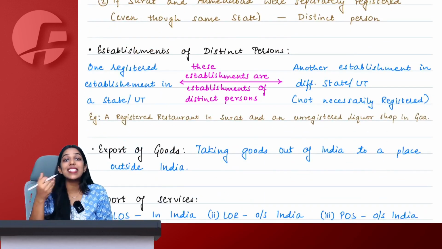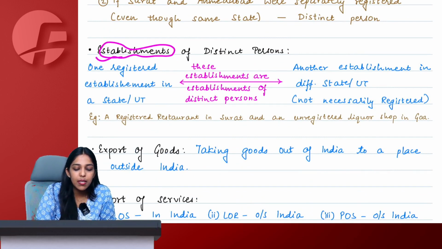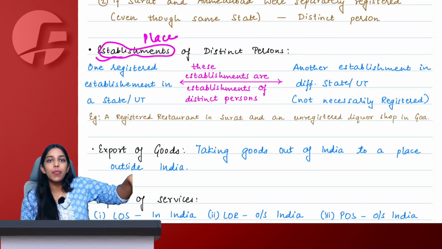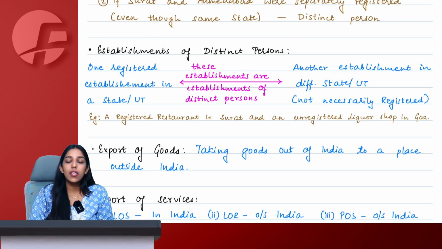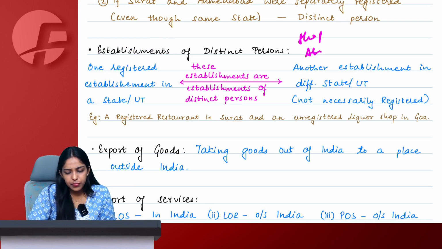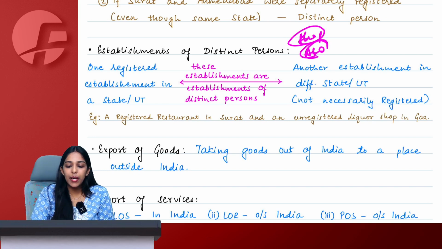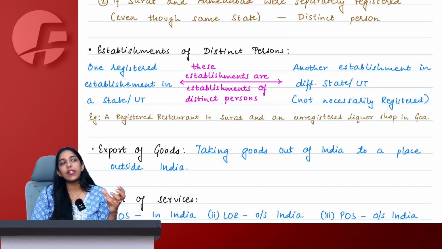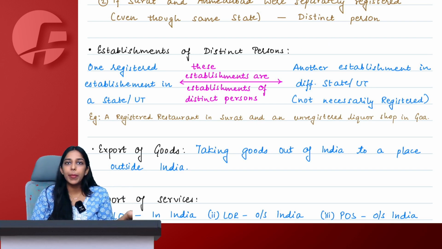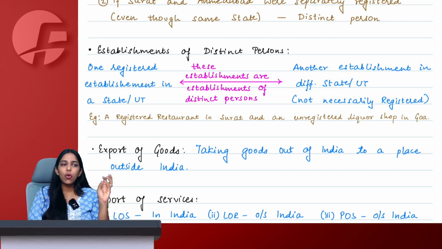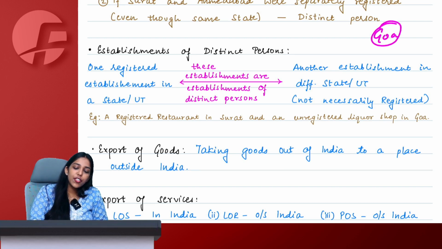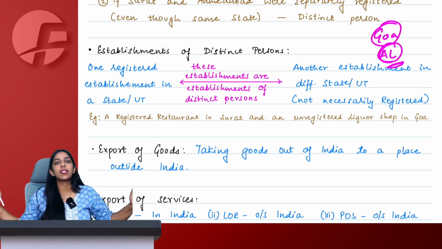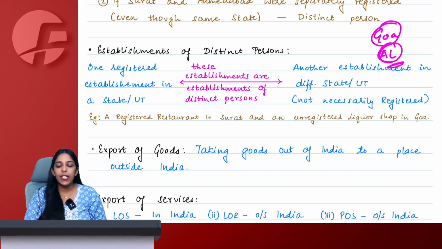Whereas what is establishment of distinct person? Establishment simply means a place. A place where you are running business is your establishment. So that could be registered, that could be unregistered. So let's say I have a shop in Ahmedabad. I have a cafe or a restaurant in Ahmedabad. But since Gujarat is a dry state, alcohol cannot be served. So in this Ahmedabad restaurant that I own, I only serve coffee, milkshakes, beverages, etc. Whereas in Goa, I have a shop only for alcoholic liquor. No other beverage, only and only alcoholic liquor for human consumption is available in this Goa shop.